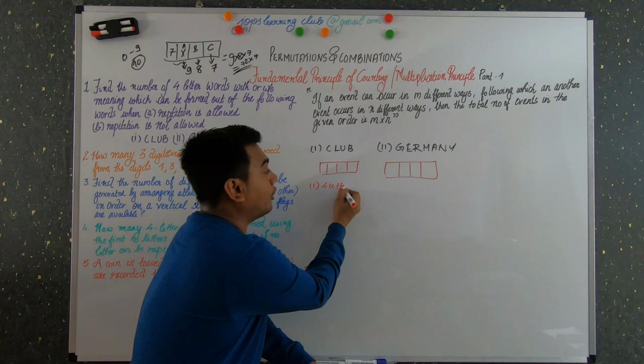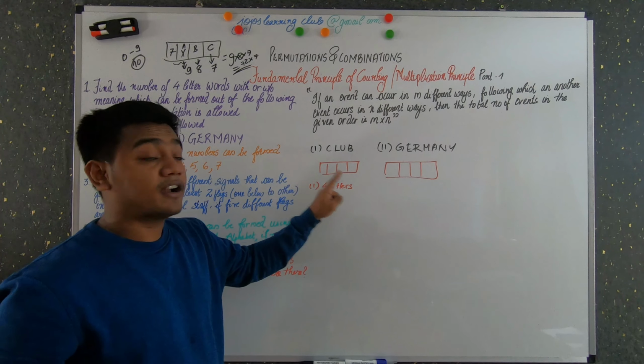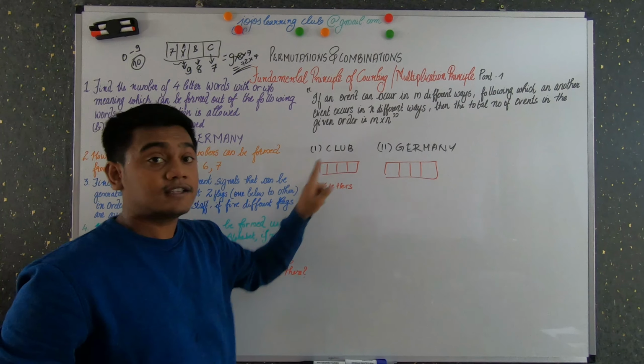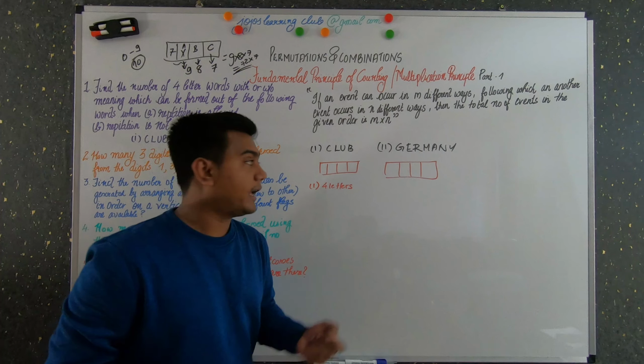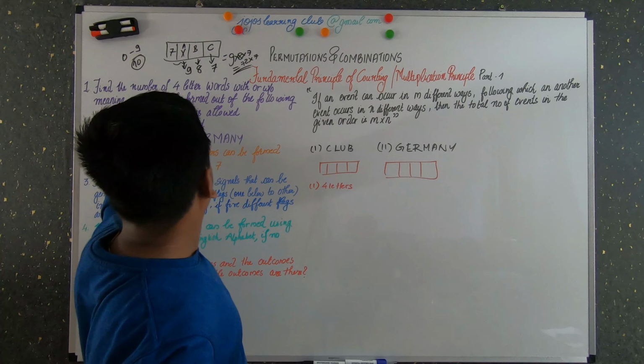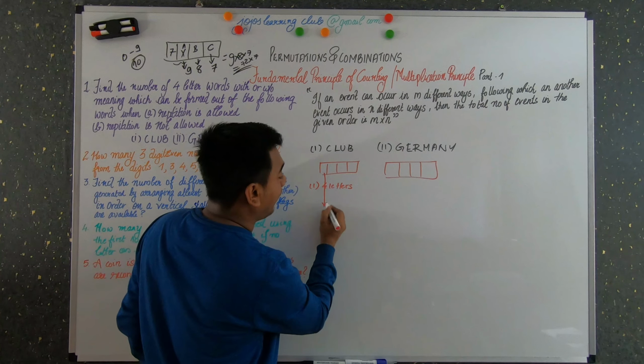4 letters are there, and you have to find how many words can be formed from these 4 letters when repetition is allowed and when repetition is not allowed. So first let's find when repetition is allowed. That is, for this box you have 4 choices, right? Or you can start from the LHS also, anywhere, however you wish.